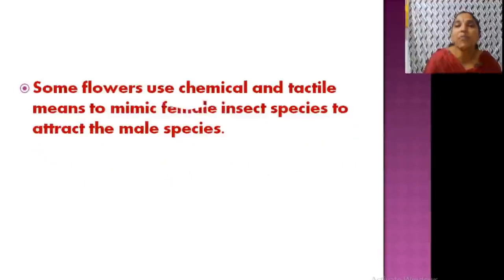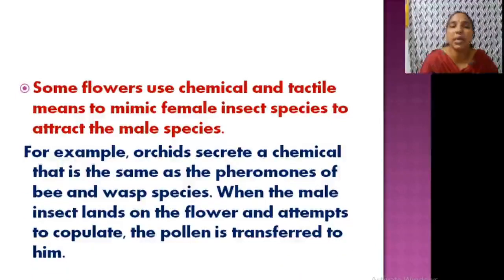Then the third one is that some flowers use chemical and tactile means to mimic female insect species to attract male species. We explained this with orchids, mimicry. You know what mimicry is. An example is orchids. Orchids secrete a chemical that is the same as the pheromones of the bee and wasp.